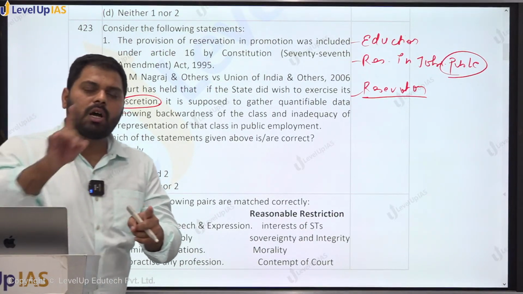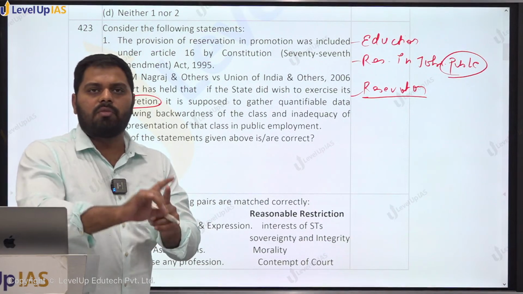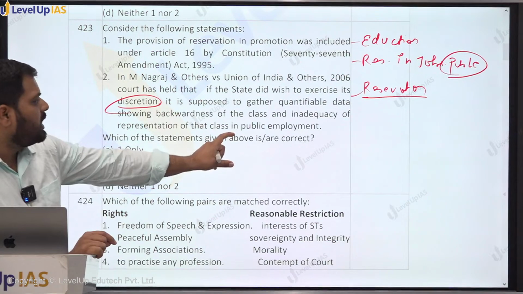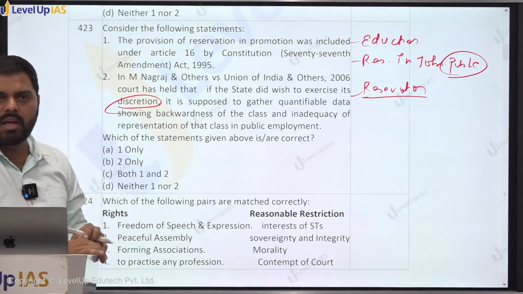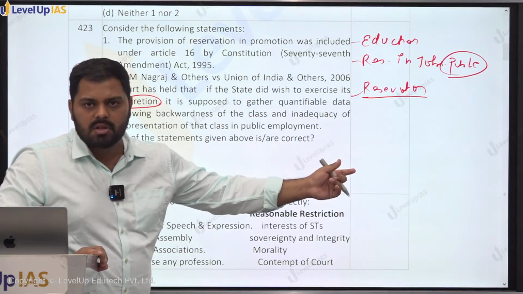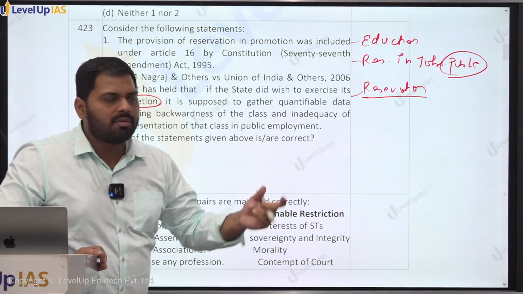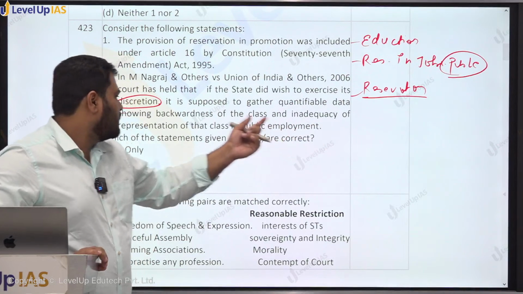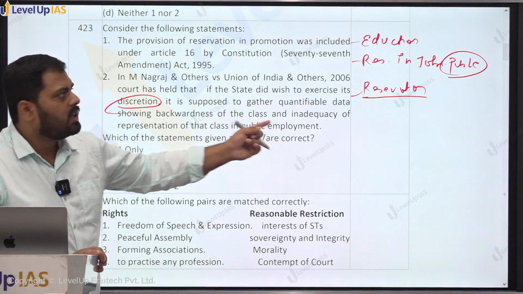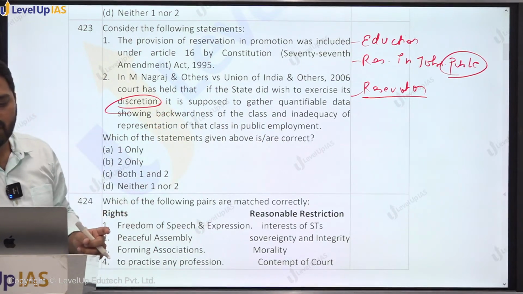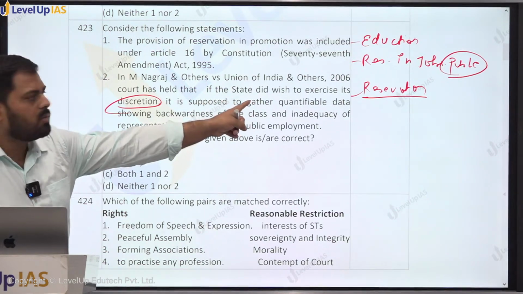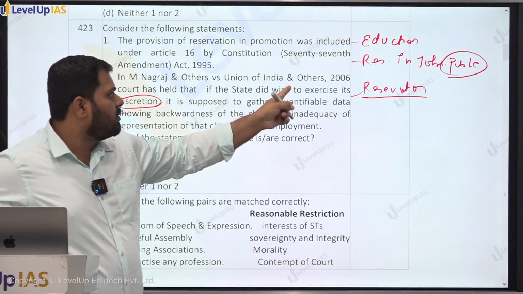But if state want to apply this provision of giving reservation in the promotions, it should substantiate that this is a quantifiable data and this caste is underrepresented in that service. So if state is able to prove that with the quantifiable data, that there is inadequacy in representation in the favor of a particular class in that public employment, right, then this provision can be applied. This was the judgment of the Supreme Court under M. Nagaraj versus Union of India, right?